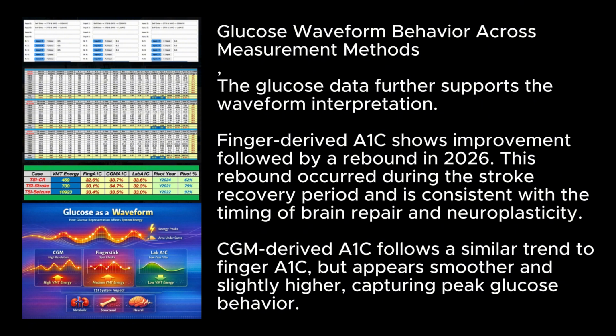The glucose data further supports the waveform interpretation. Finger-derived A1C shows improvement followed by a rebound in 2026. This rebound occurred during the stroke recovery period and is consistent with the timing of brain repair and neuroplasticity. CGM-derived A1C follows a similar trend to finger A1C, but appears smoother and slightly higher, capturing peak glucose behavior.